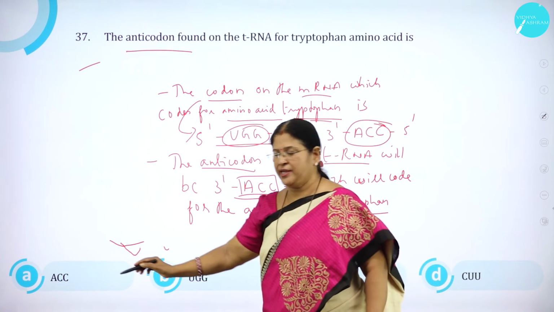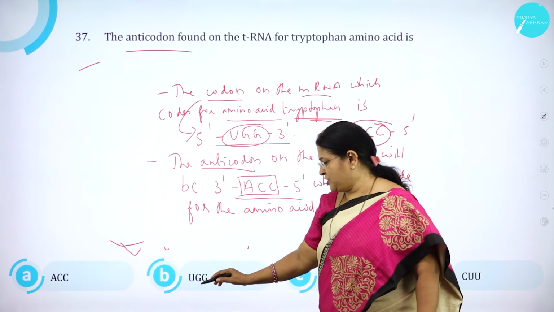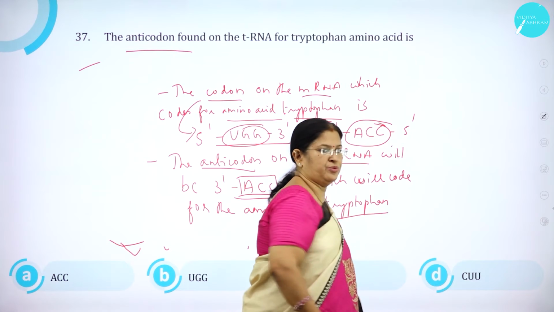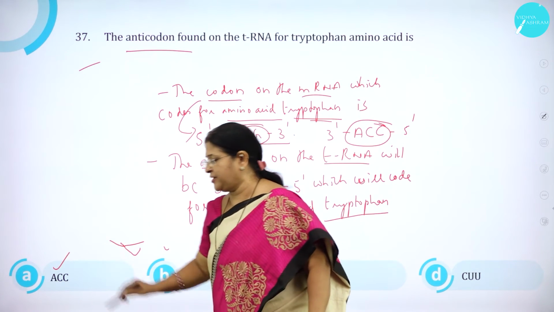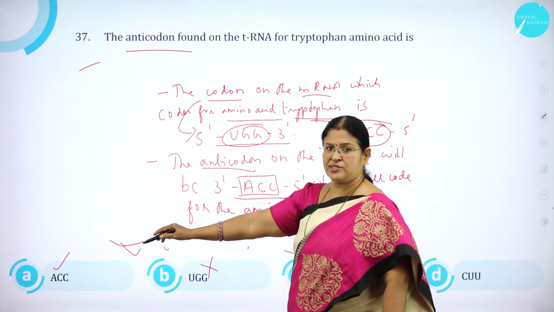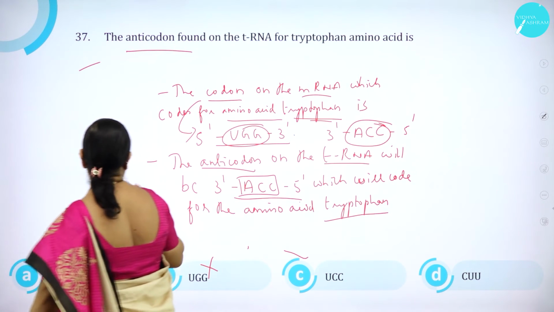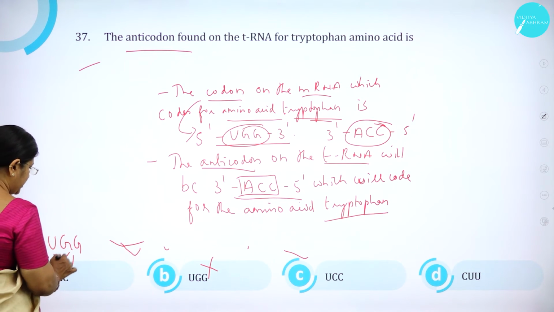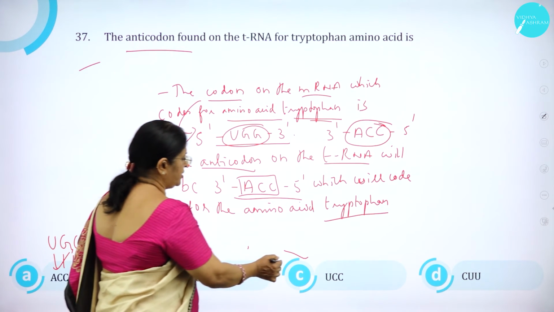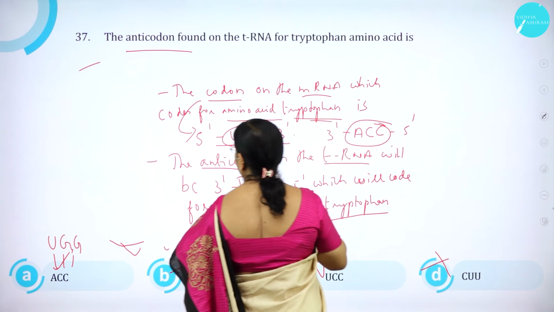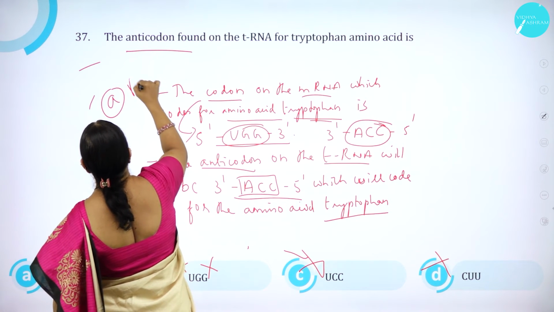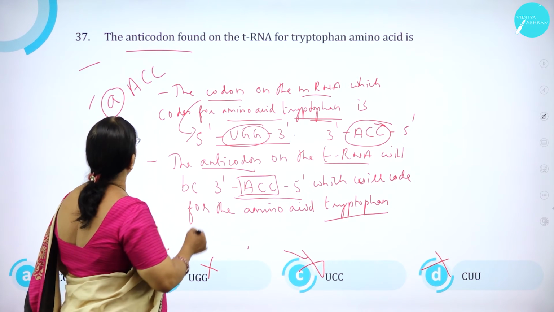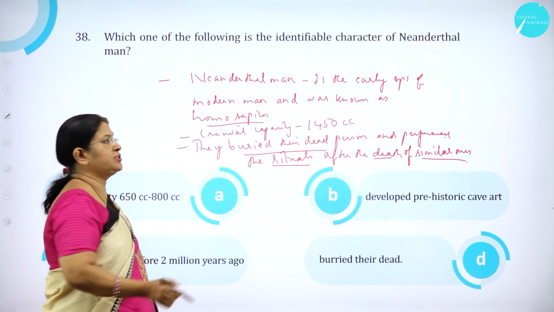Option A, ACC, option B, UGG, option C, UCC, option D, CUU. So option A, ACC, is correct. Option B, UGG, is wrong. U pairs with A, G pairs with C, G pairs with C. So C is wrong, D is wrong. Option A is correct. The anticodon found on tRNA for tryptophan is ACC.